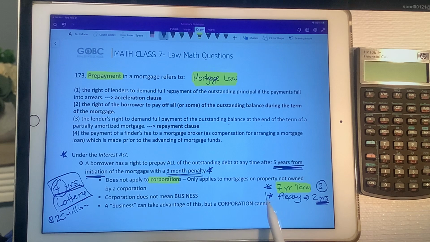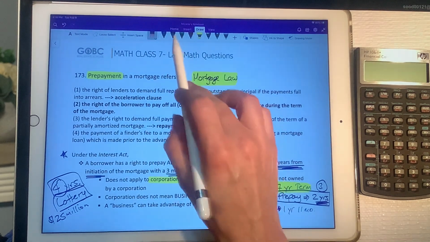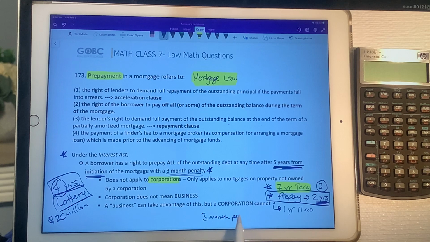Now, what is this all about? Why would you want to do this? Because if you prepay, let's say you have 1 year and 11 months left on your mortgage and you want to prepay what's left, you would pay the 3-month penalty that is required for the prepayment. And then you wouldn't need to pay the rest of the interest. So you pay 3 months, which would pay off 3 months out of this 1 year and 11 months left, and then you wouldn't have to pay the remaining 1 year and 8 months of interest. So that's what this is trying to do. This is the benefit of this prepayment part of the Interest Act.